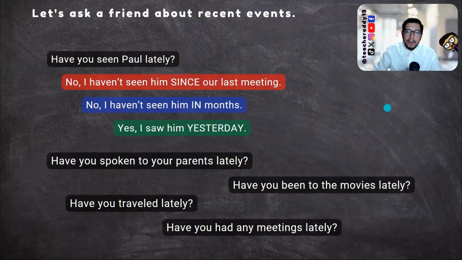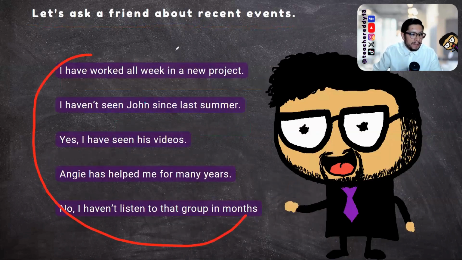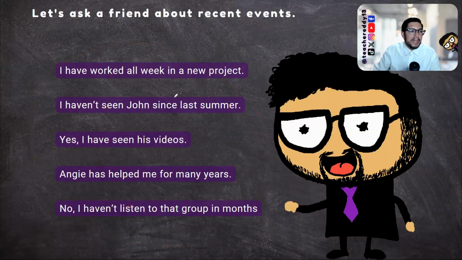Now, it's time for our final practice. Remember that the goal for this class is to ask a friend about recent events. Here I have 5 different answers, and you need to create the questions. I'm going to help you with one example and you do the rest. I have worked all week in a new project. What can be a logical question for this?